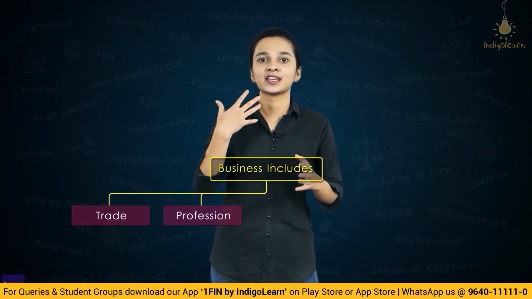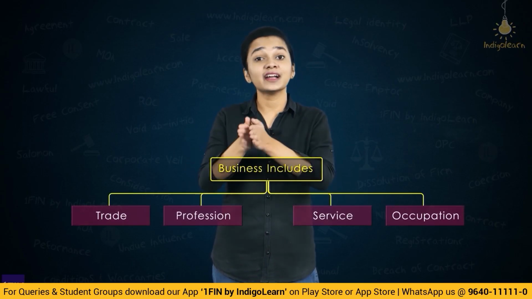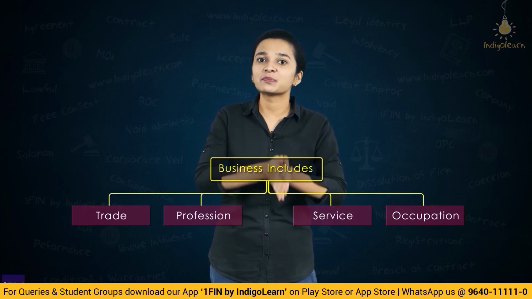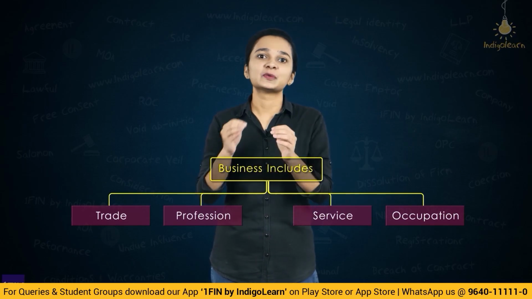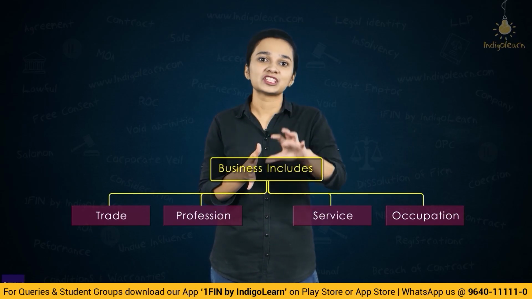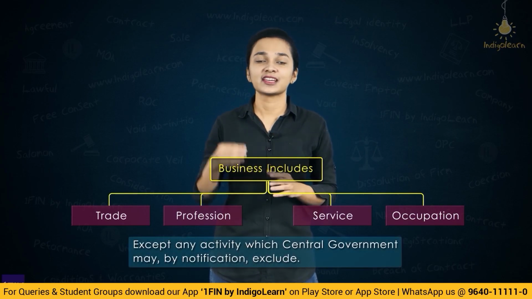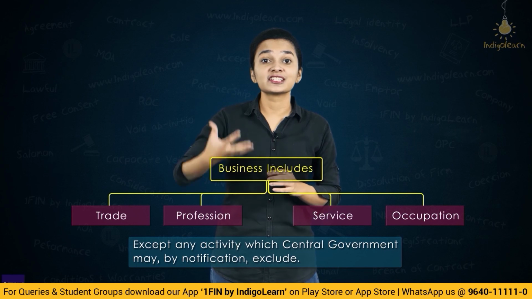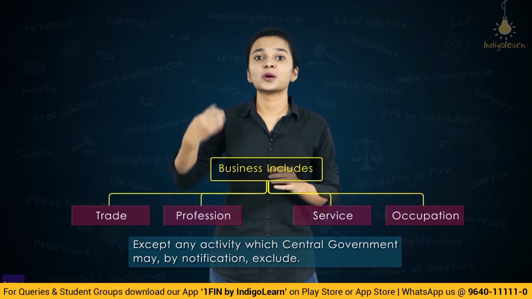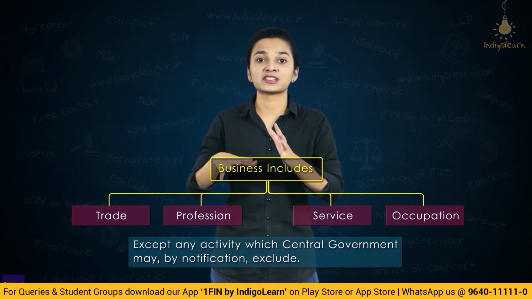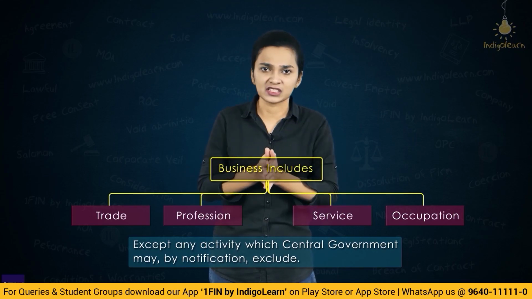And what does business mean as per LLP? Business basically means every trade, profession, service or occupation. But there's a specific exclusion, which is with respect to anything specifically excluded by the central government. In certain situations, the central government would not want certain businesses to run in the form of limited liability partnerships, say for example, banking businesses or insurance businesses.